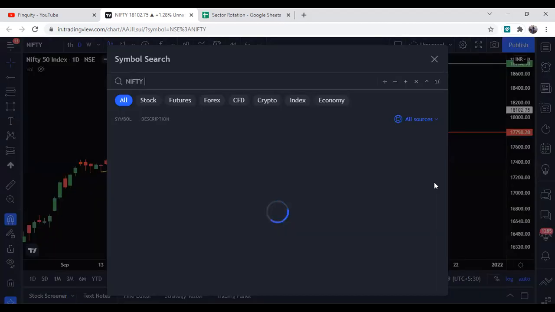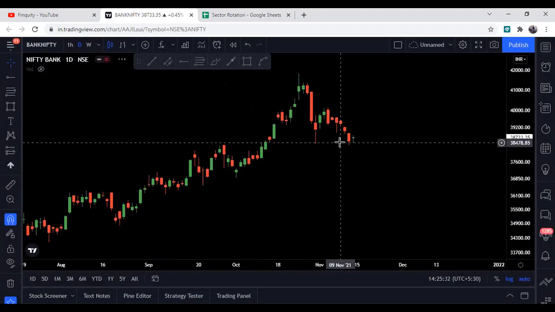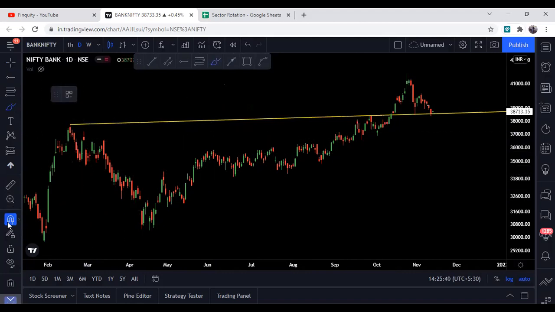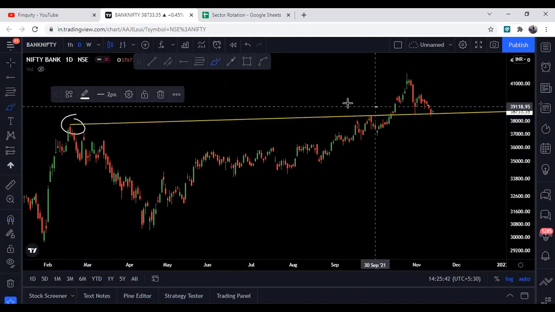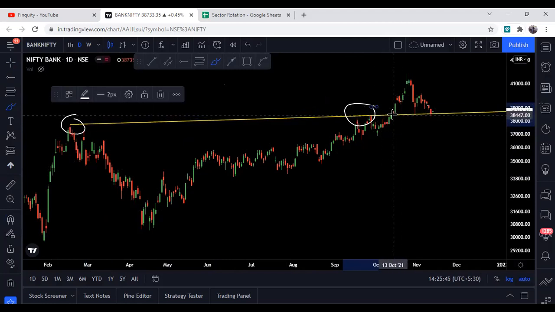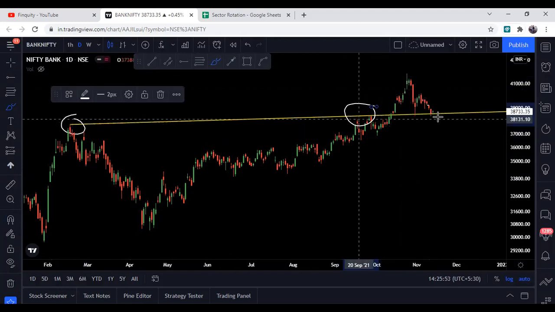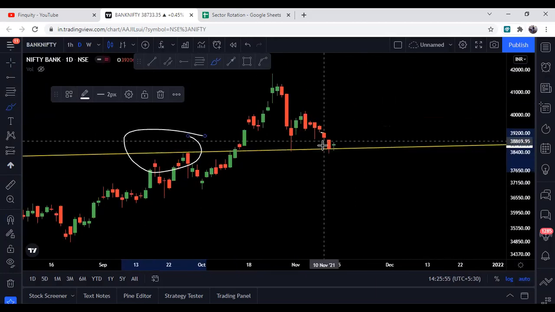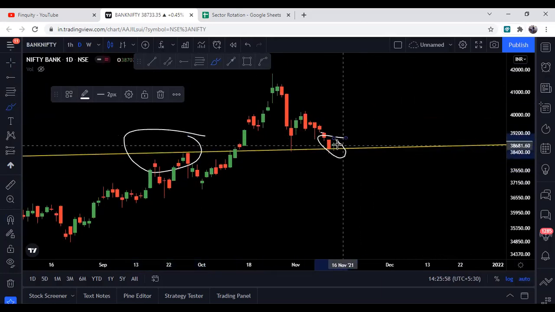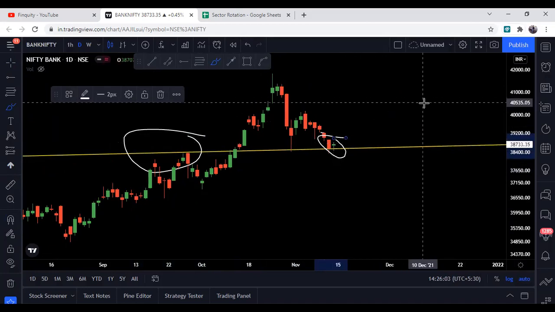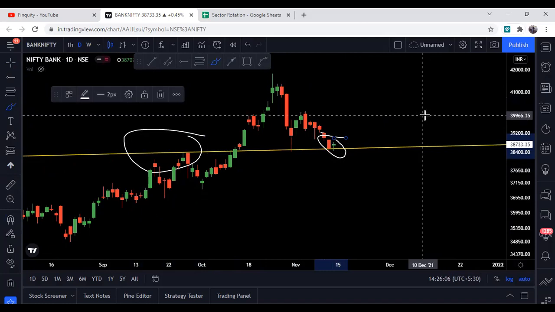Now we will see Bank Nifty. मैंने पहले से trend draw करके रखा है. So this was a resistance for Bank Nifty. जैसे यहाँ पे resistance था, and again यहाँ पे वापस resist करके it had given a breakout above this, and after this it had given a good move of more than 10%. उसके बाद Bank Nifty has now completed a retest of this breakout region. जैसे हम यहाँ पे देख रहे हैं, यहाँ पे इसने retest complete कर दिया, and recently on Friday it formed a kind of doji on the support line, which can be a bullish signal as well.